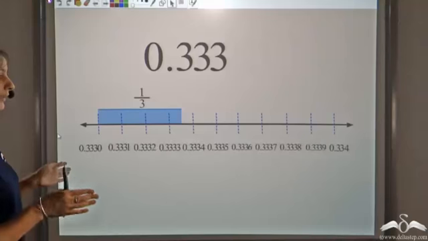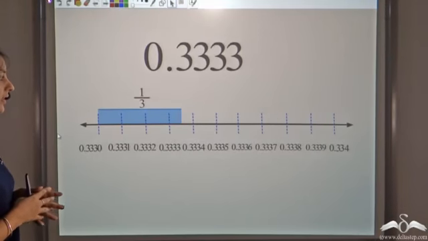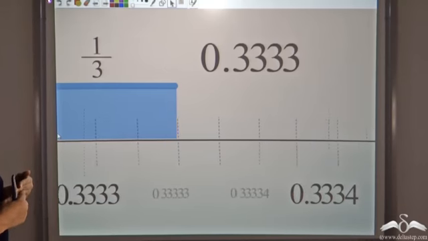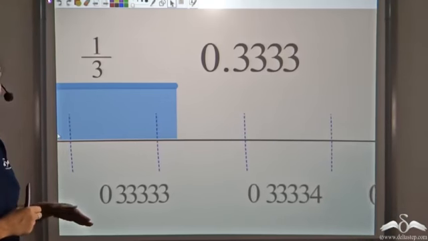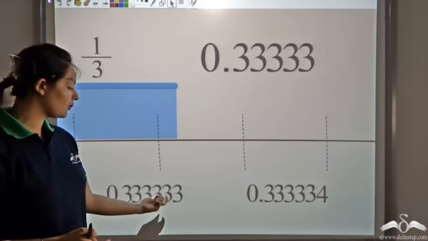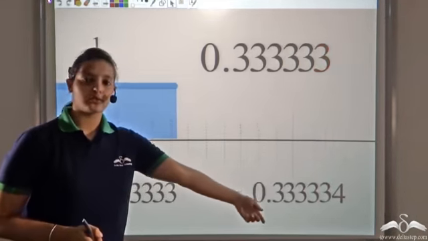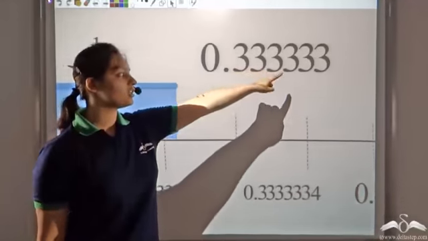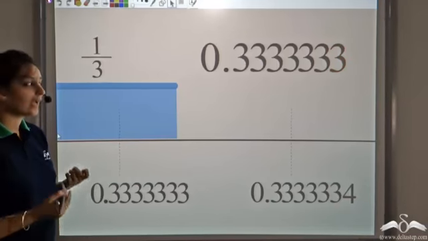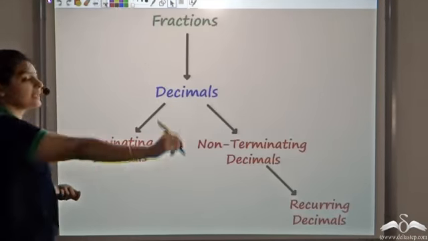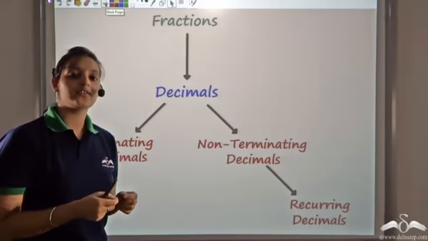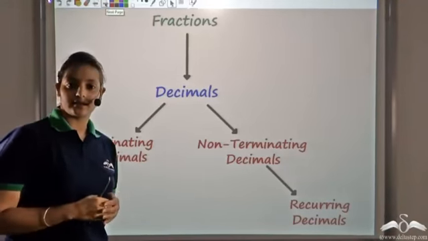So I keep on dividing into further divisions, and what I see is that even on repeating the process again and again, 1 by 3 does not perfectly fit into any division. It again comes back to 0.33333 and 0.33334. So what I see is that the digit 3 is being added again and again, but it does not fit perfectly into any division. So that's why I can say that 1 by 3 does not terminate. It does not fit perfectly into any division, even if I keep dividing again and again.